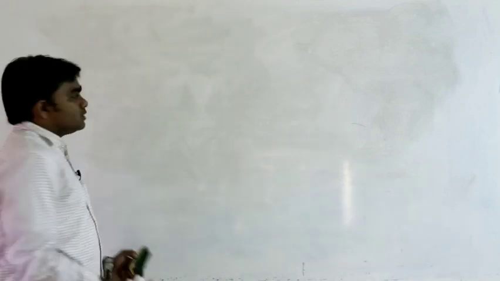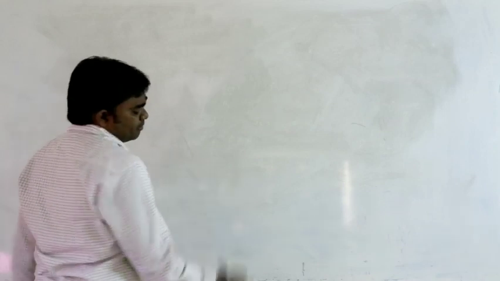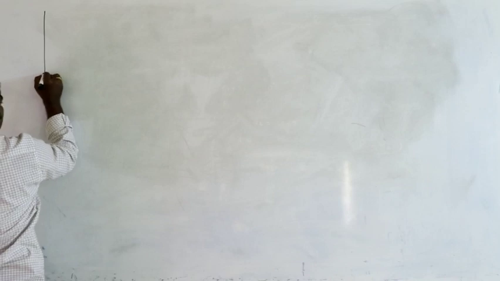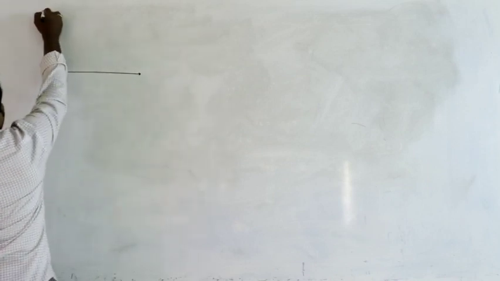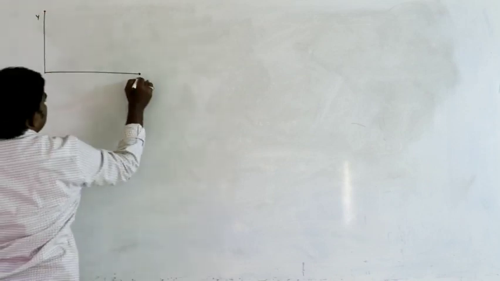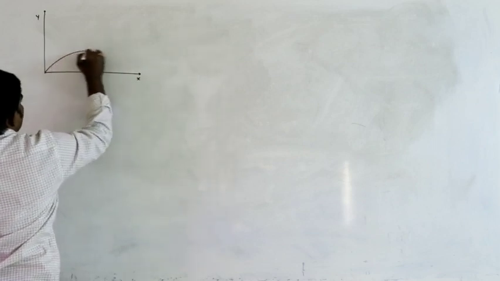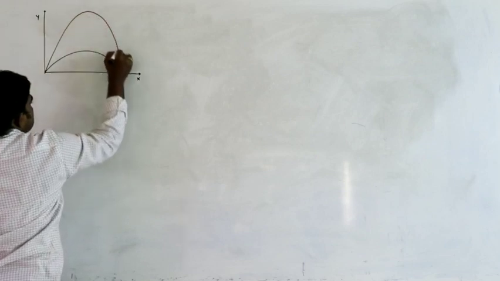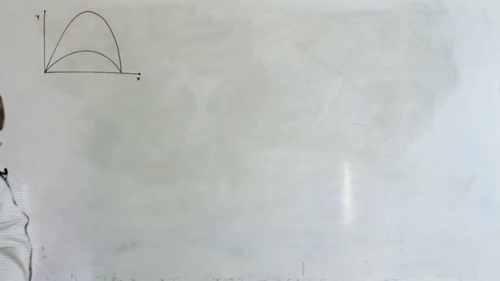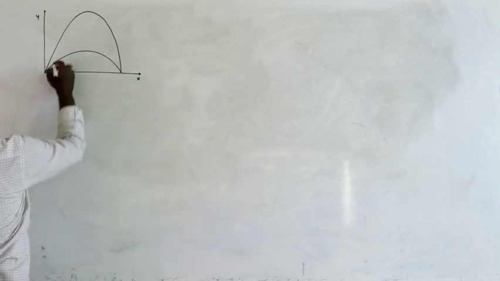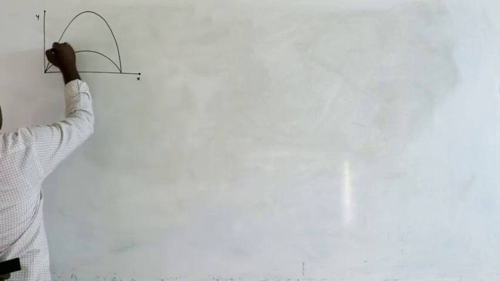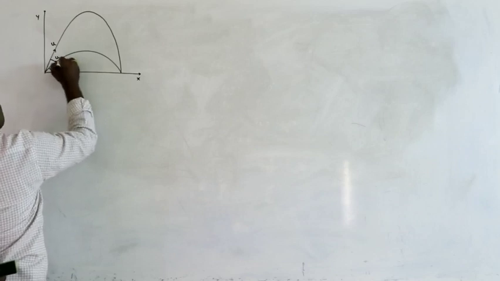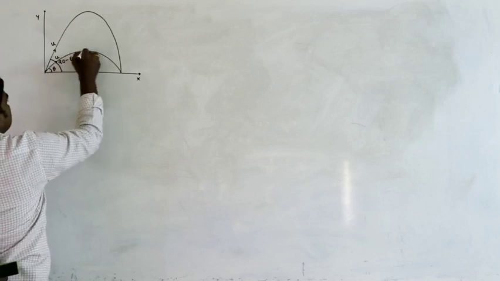Next, theta and 90 minus theta are complementary angles. So here, this is y and this is x. One body is projected, and another body is projected like this. Let us say it is with velocity u and it is also with velocity u. One angle is theta, another angle is 90 minus theta.